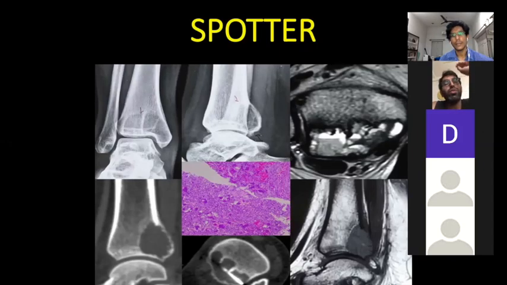So you guys should go and read that. It is a Ludwig criteria for any pathological lesion in bones, an altogether different criteria.